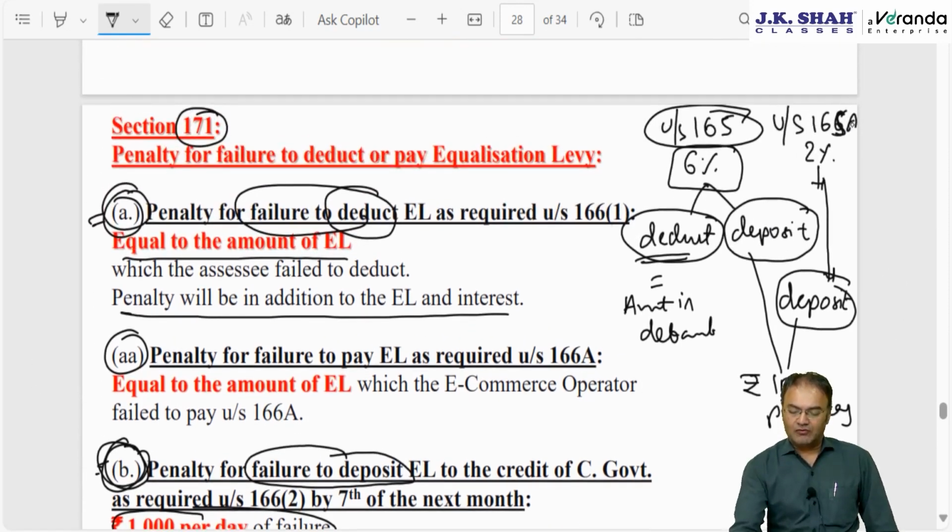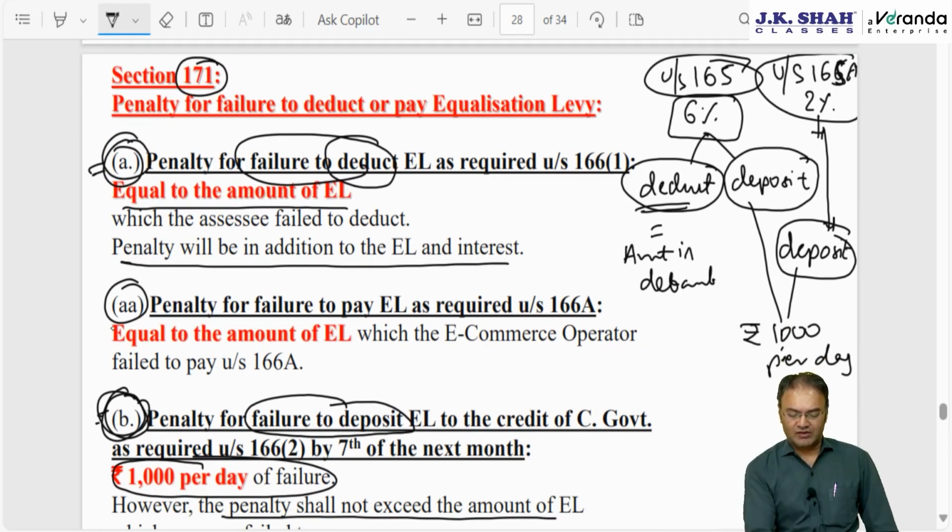And here for 165A, the 2% equalization levy, clause AA, penalty will be equal to the equalization levy. Sorry, not 1000 rupees.